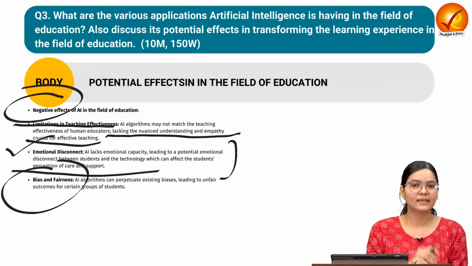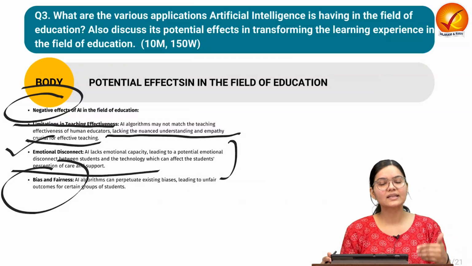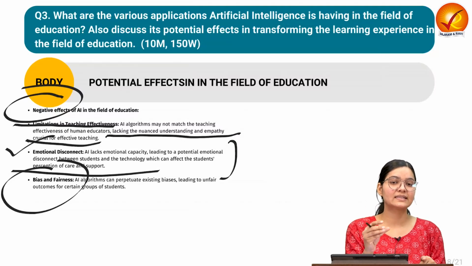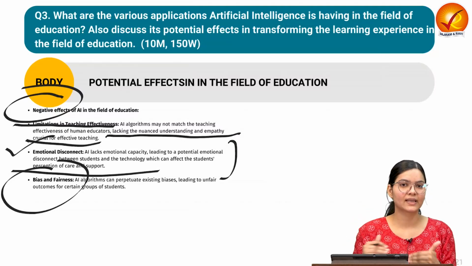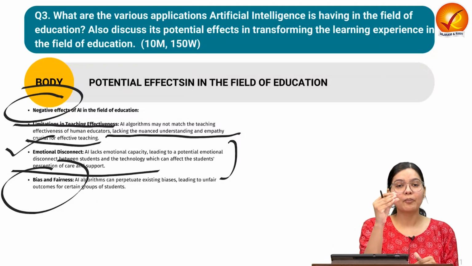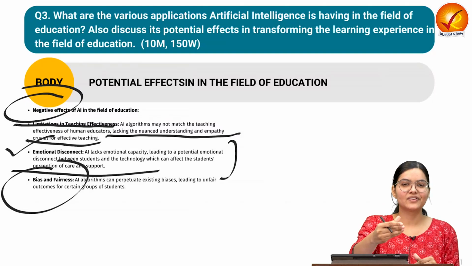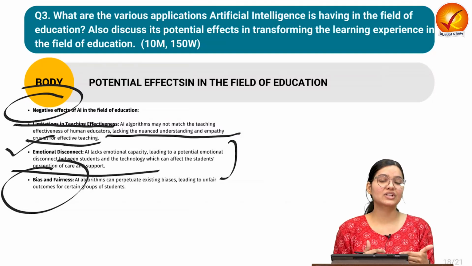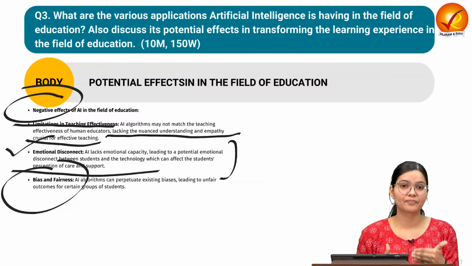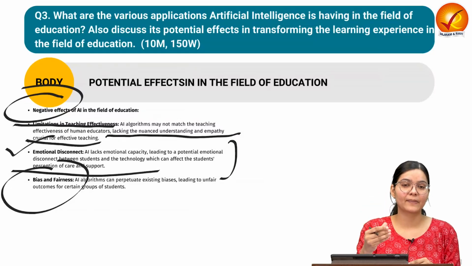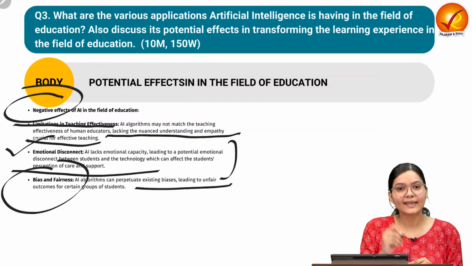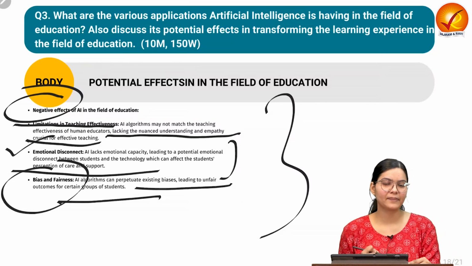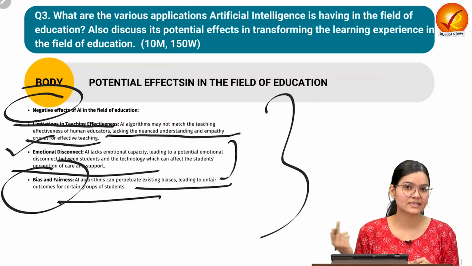And bias and fairness, that is also an important point, because these artificial intelligence based systems are designed by humans only. We know AI has modules, and these modules are designed by humans only. So if some module is designed in such a way that it has bias with respect to a specific community or specific group of people, that artificially designed system might have those biases, and because of that it might impact negatively a group of students. So these are the disadvantages we might have related to the artificial intelligence based learning system.